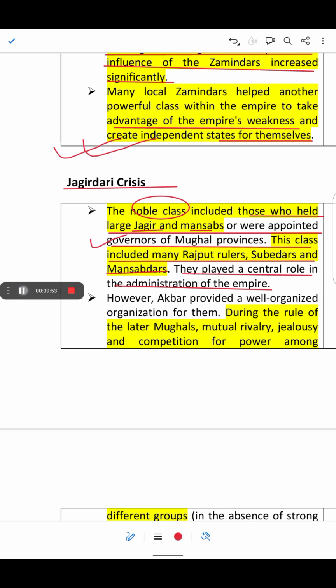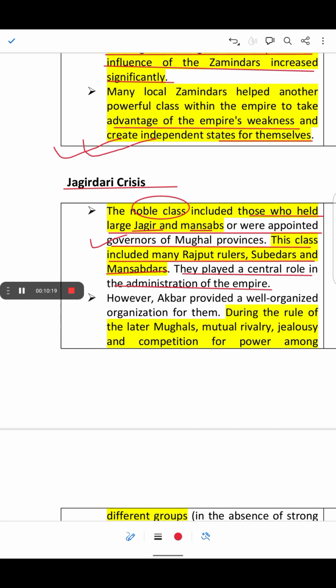They include those who held Jagirs, Mansabs, or were appointed as governors of the Mughal provinces. Jagirdars were individuals who were granted land by the emperor in return for military services or administrative duties. And who are Mansabdars? They were officials who held ranks or Mansabs that determined their status, salary, and the number of soldiers they had to provide for the emperor's army.